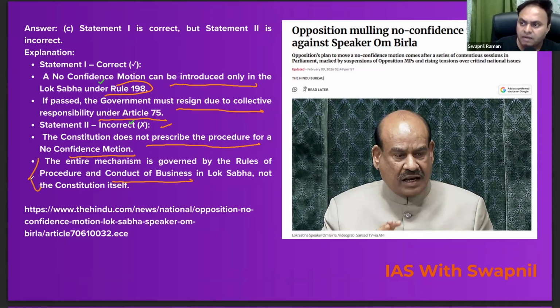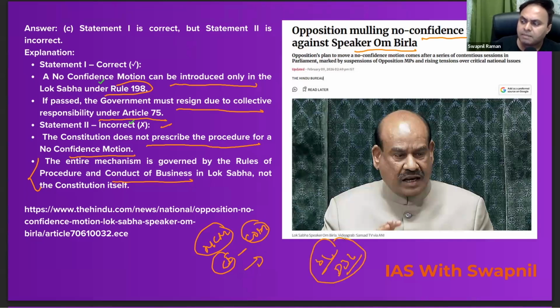Now, please do not confuse it with the removal procedure of the Speaker of Lok Sabha. Like here, the term is written: opposition considering no confidence motion against Speaker Om Birla. See, a no confidence motion is a collective instrument, right? And this collective instrument can only be used against the Council of Ministers and not against an individual person. When it comes to the Speaker and the Deputy Speaker of Lok Sabha, they can be removed through a constitutional procedure which is provided under Article 94, right?